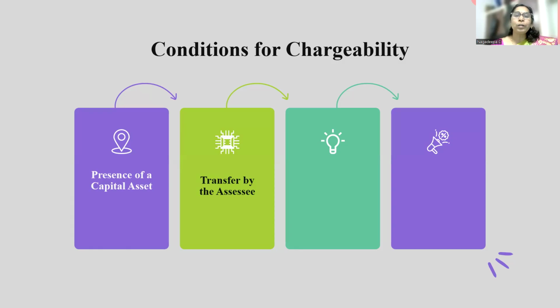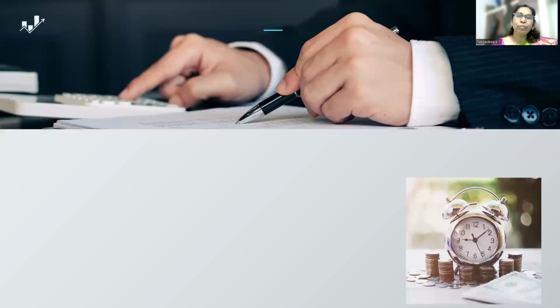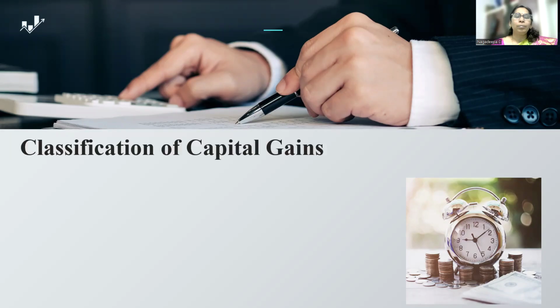Third one is the transfer must occur during the previous year. And the last one, because of the transfer, there should be a profit or gain. If these four conditions are fulfilled, then only the transaction will be considered as a capital gain.